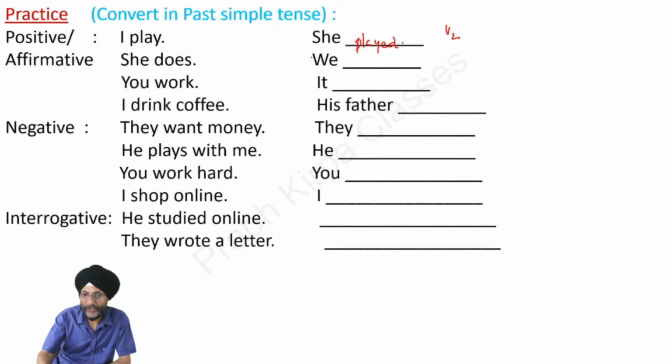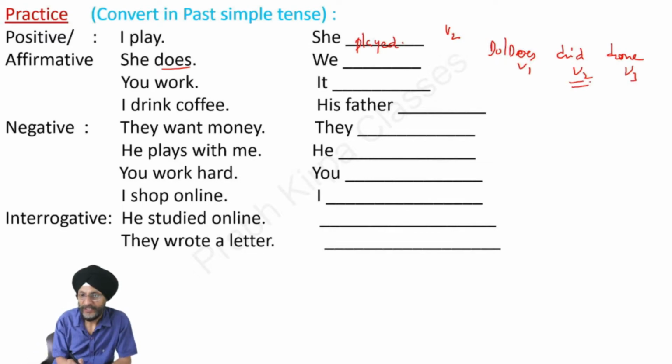As already pointed out, do or does becomes did, done. This is the first form, this is the second form, this is the third form. We have to use the second form. We did. You work. It work. We have to use the second form of the verb.